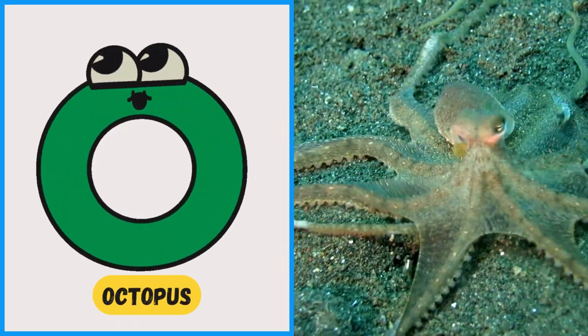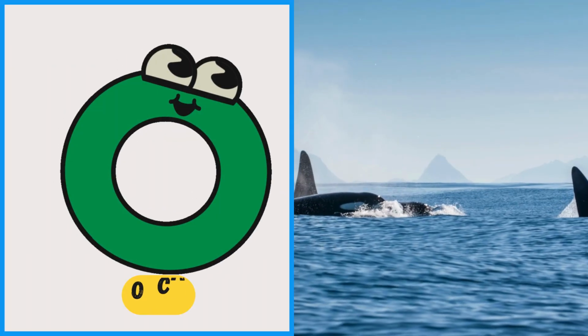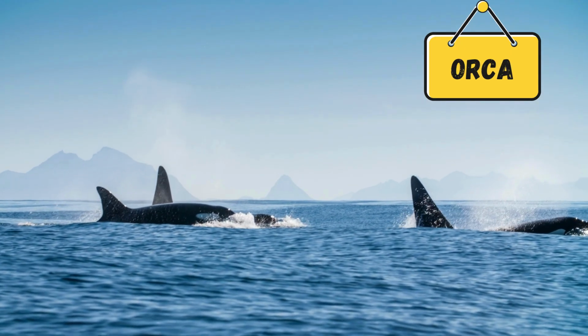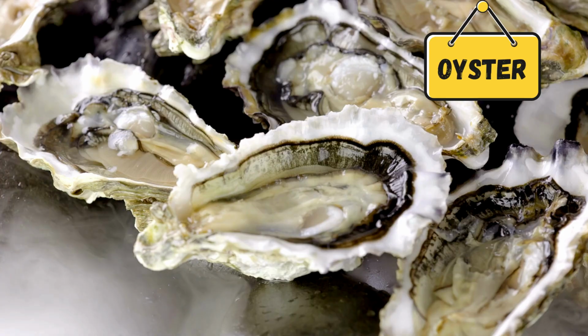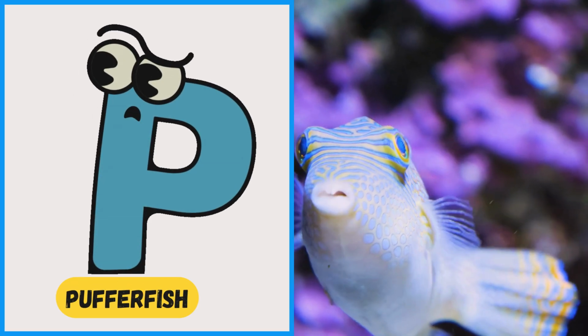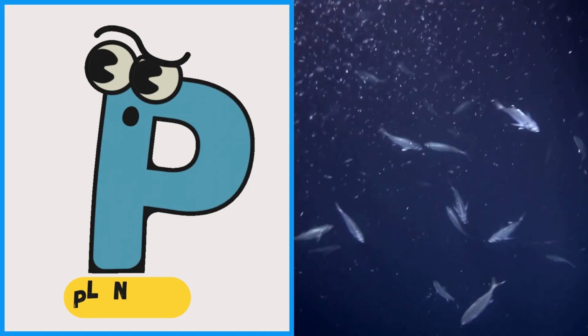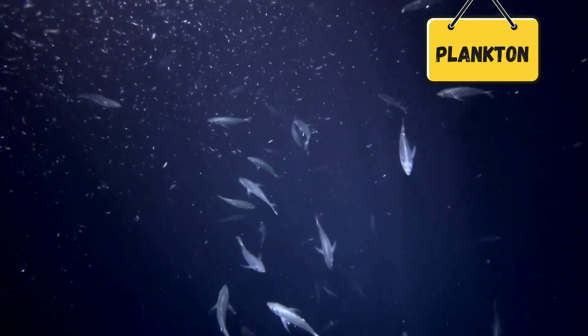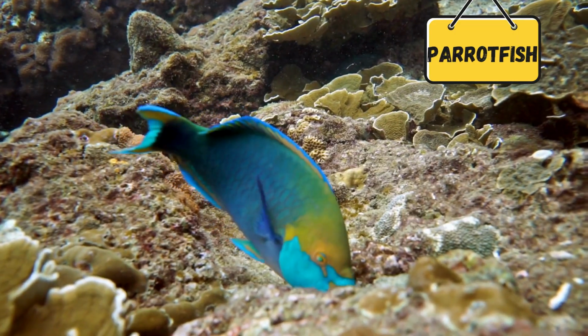O is for octopus, octopus. O is for orca, orca. O is for oyster, oyster. P is for pufferfish, pufferfish. P is for plankton, plankton. P is for parrotfish, parrotfish.